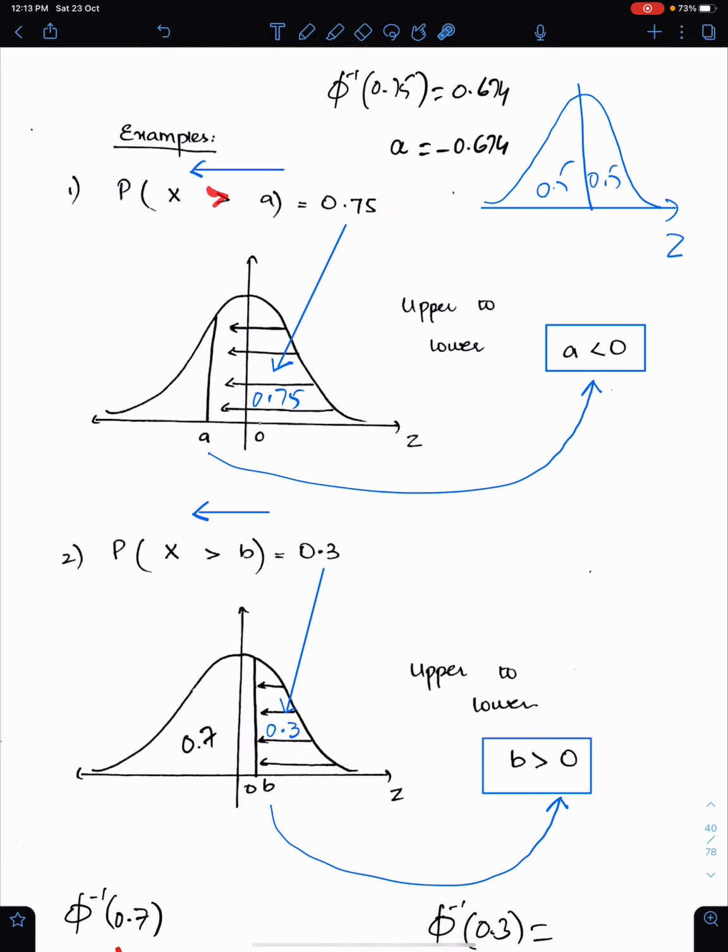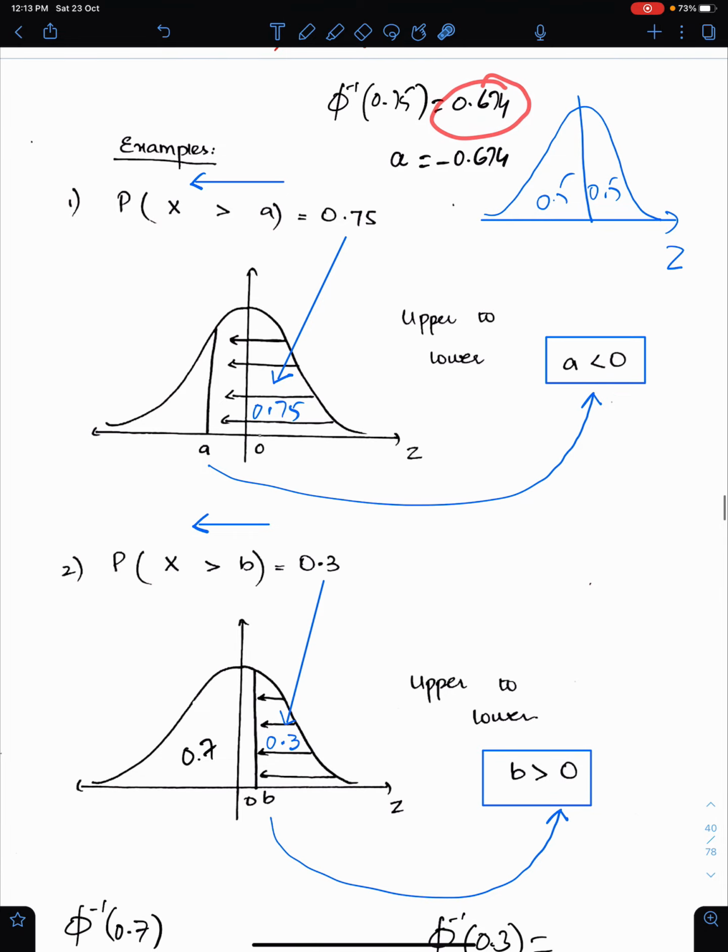Since we have a greater than sign and the probability is greater than 0.5, we have to shade in this direction, and we have to cross this central line. So we will write this as phi inverse 0.75, and the answer is 0.674.